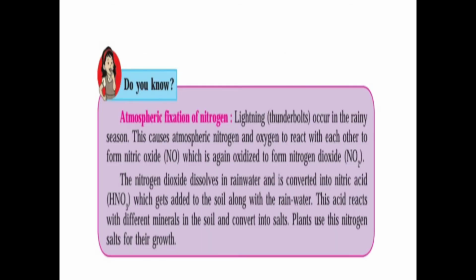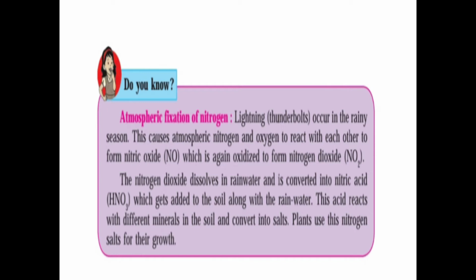Do you know atmospheric fixation of nitrogen? Lightning, that is the thunderbolt, occurs in the rainy season. This causes atmospheric nitrogen and oxygen to react with each other to form nitric oxide, NO, which is again oxidized to form nitrogen dioxide, NO2.